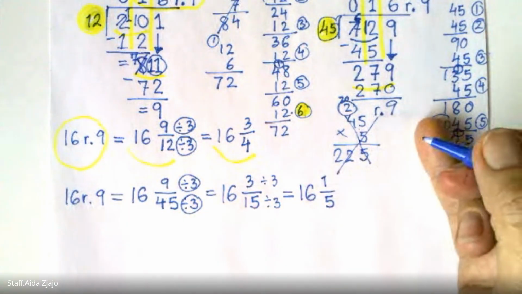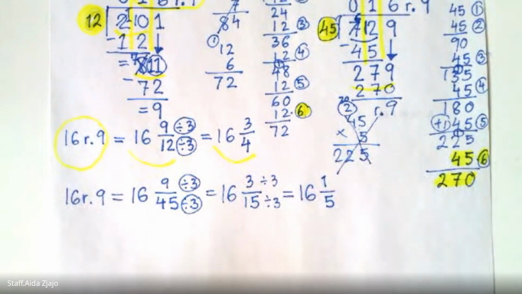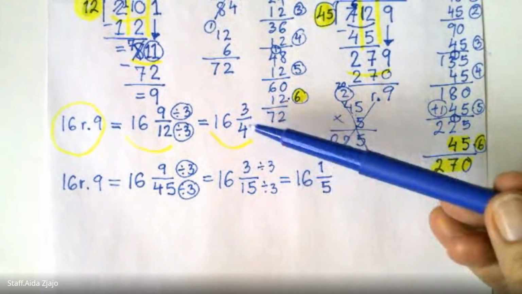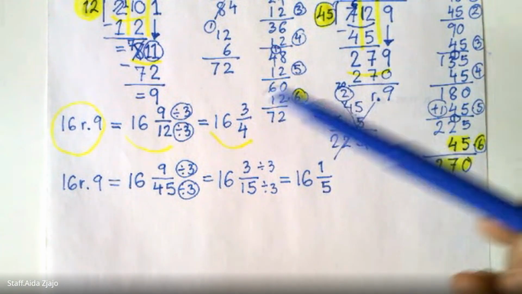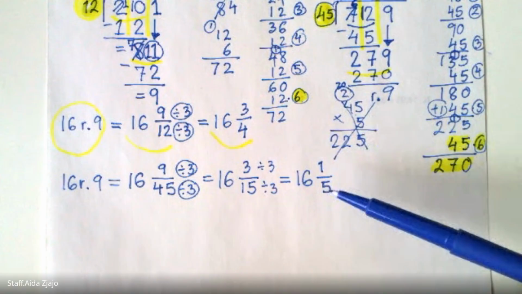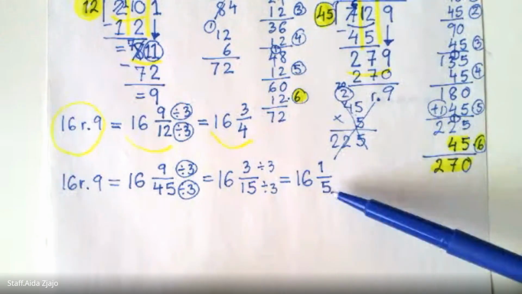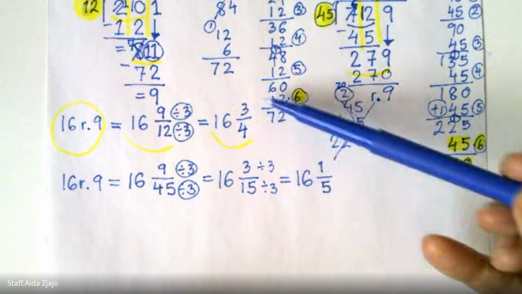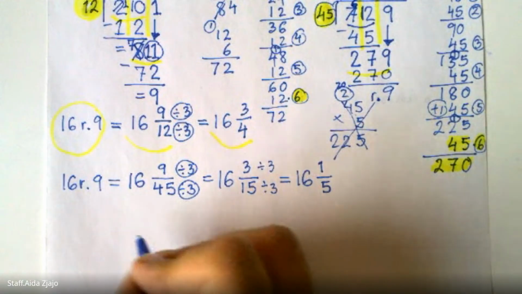And now you can compare your answers logically. Here is 3/4, 3 out of 4 pieces that makes a whole. So this is almost one whole, and this is only 1/5 left. So this answer is smaller than this one here. So when you compare this,